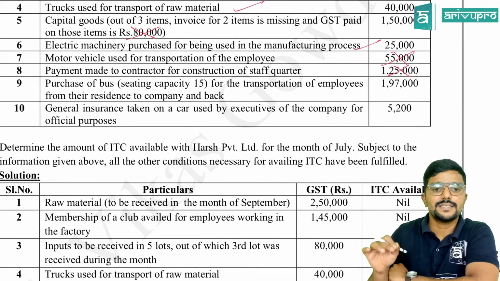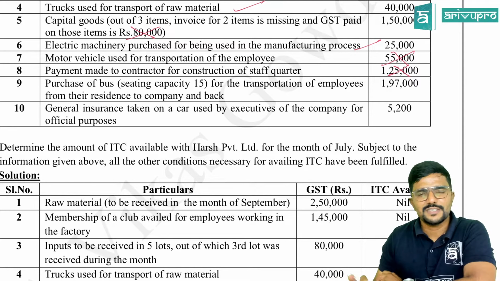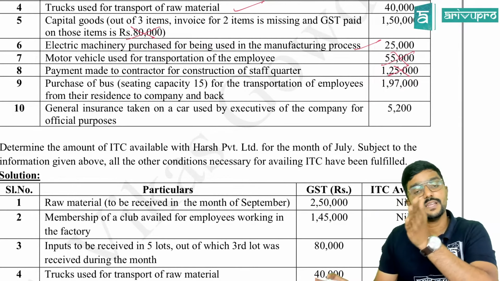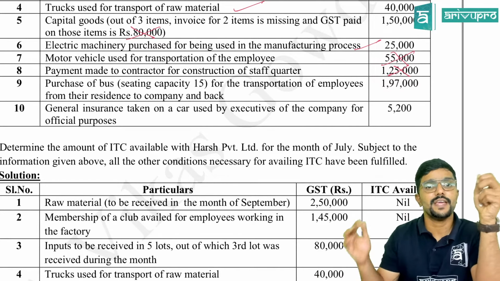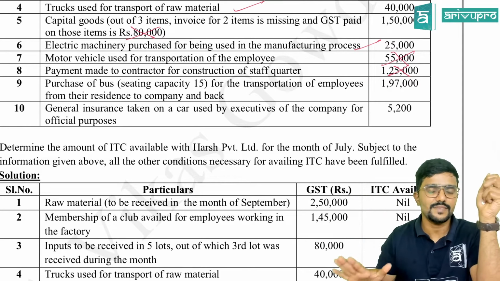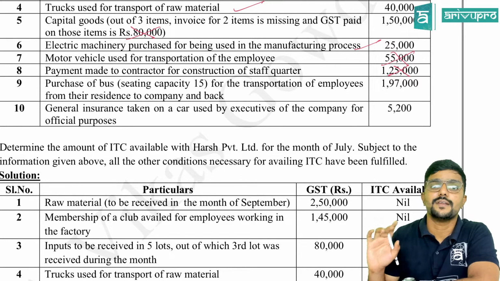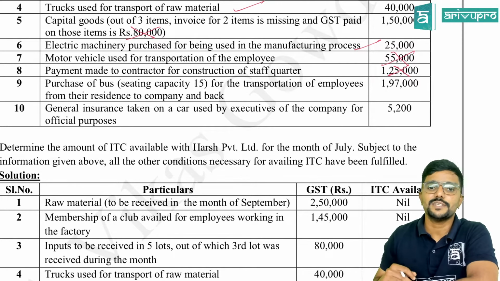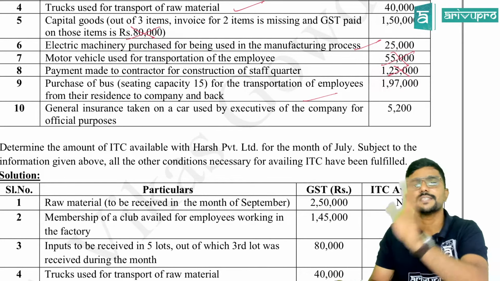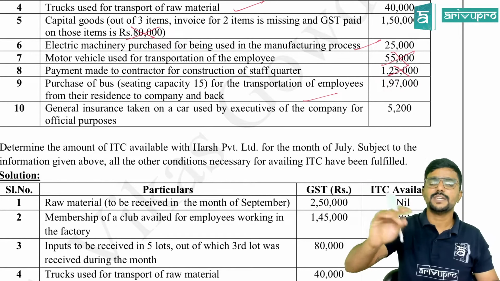If you want, the clause also, clause C. For 17(5), if you just remember the section, that is fine, guys. That is 17(5). If you can remember the clauses like A, B and all, great. Chalo. Purchase of bus, seating capacity 15, more than 13, for the transportation of employees from residence to company and back: allowed. Why? It is not blocked under 17(5). 17(5) clearly says not more than 13. If it is more than 13, credit is available.